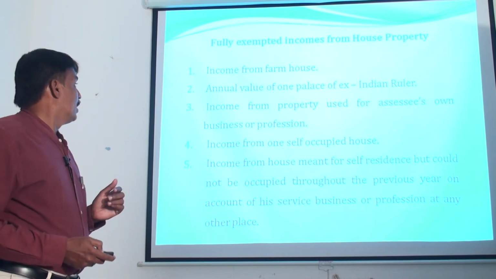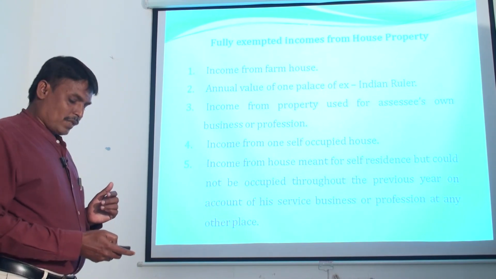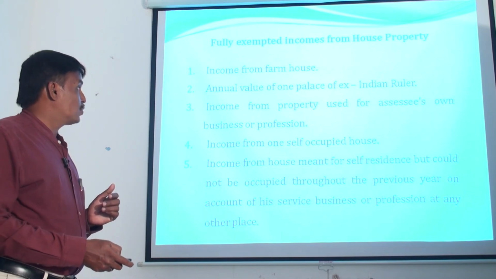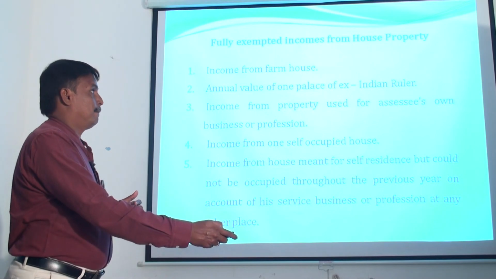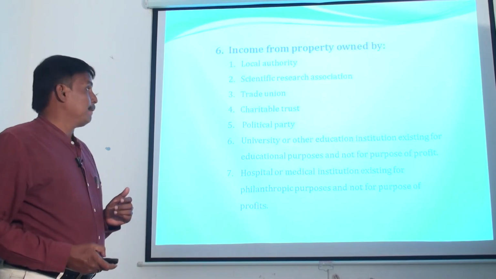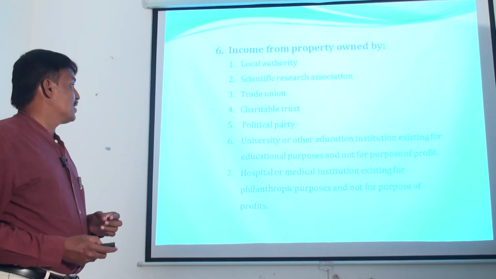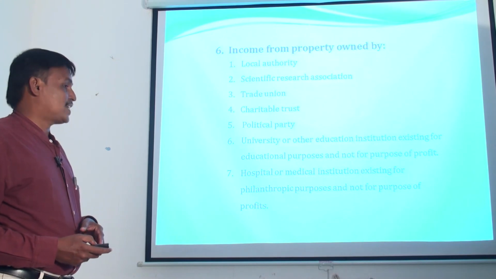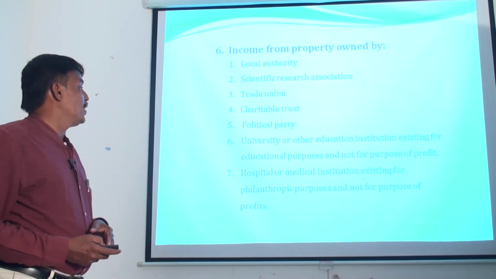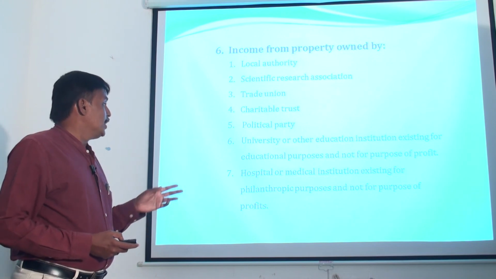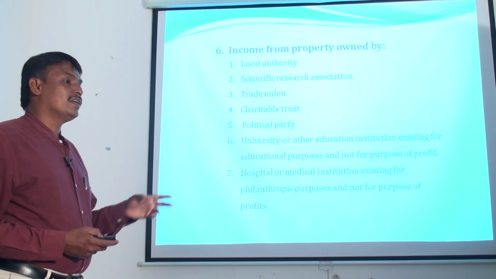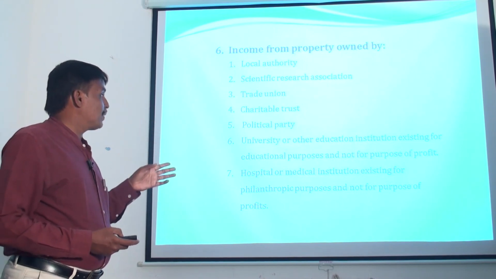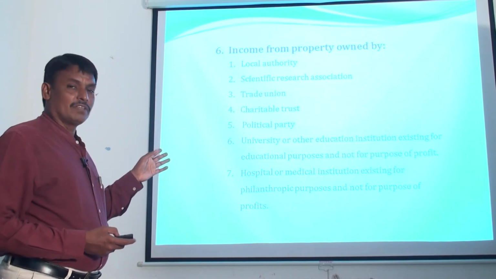And sixth, any property belonging to a local authority, scientific research association, trade union, charitable trust, political party, university or other educational institution, hospital or medical institution. These house property incomes are totally exempted from tax.